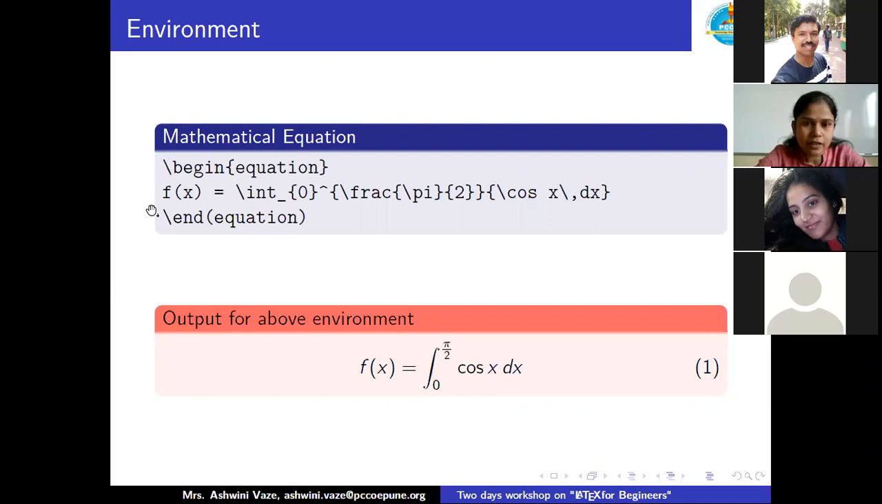And I have typed here one mathematical equation with the code f of x is equal to \int underscore in curly brackets 0 raised to and so on. As an output of this mathematical command, I'm going to get this equation here. You are observing f of x is equal to the integration from 0 to pi/2 of cos x dx. And by default, LaTeX assigns this equation as equation 1. Right? So this is one more environment I explained to you.